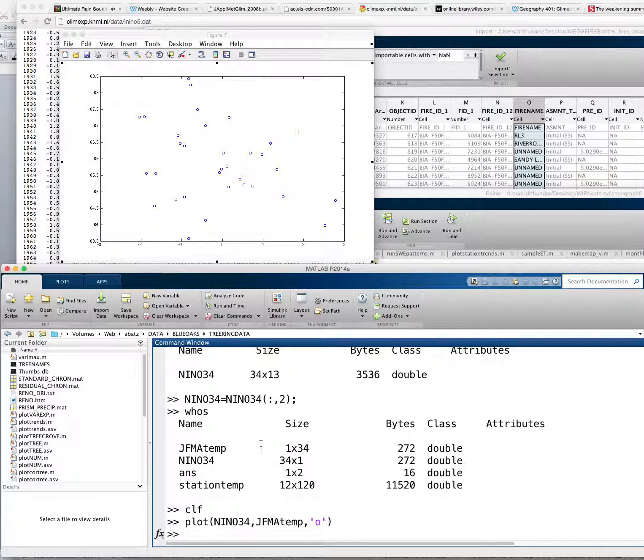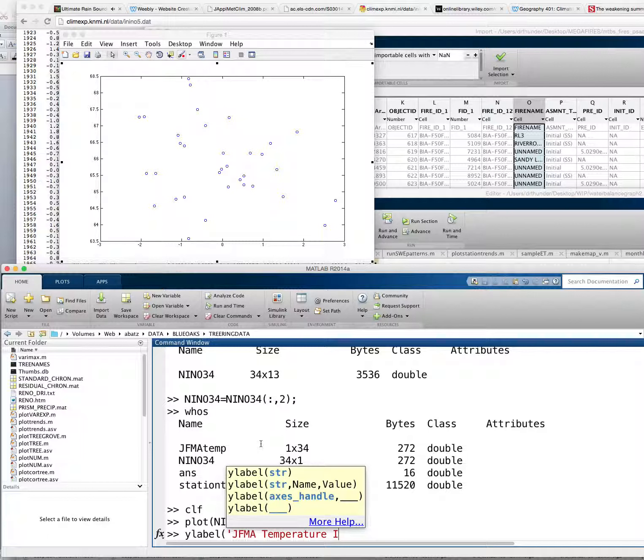So when making a scatter plot or making any sort of figure, it's always important to add in labels to your figure so that your friend actually knows what in the world they're looking at. So we'll add on the Y label here, and in this case this is temperature, JFMA temperature, California is my station, and here the units are in degrees Fahrenheit since I did not convert.